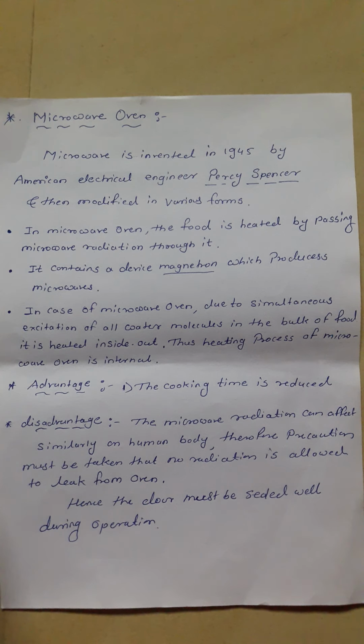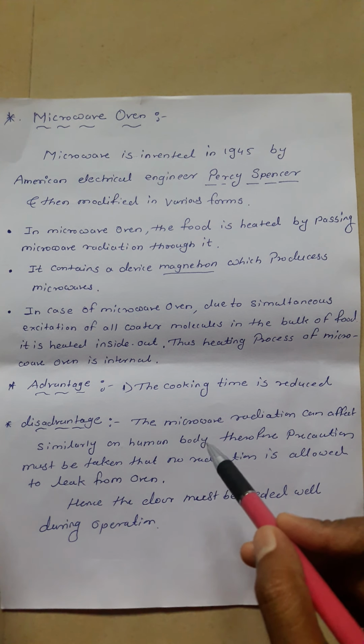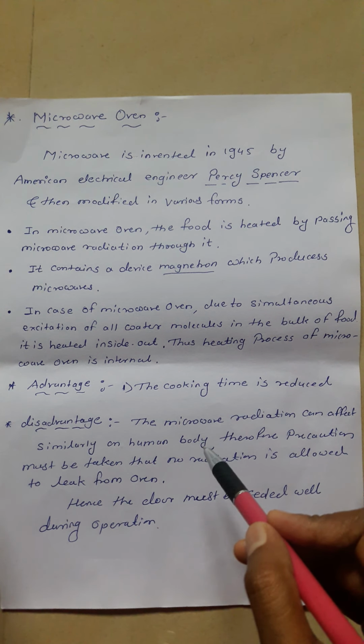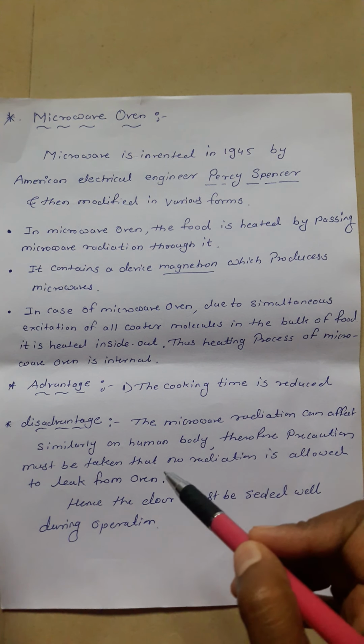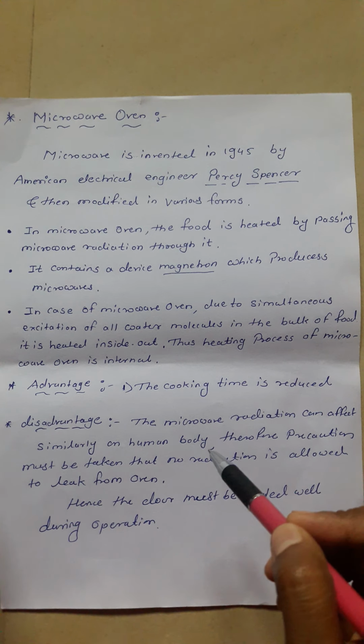What is the disadvantage of the microwave oven? The microwave radiations can similarly affect the human body.